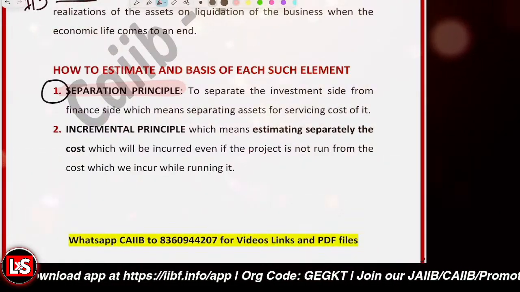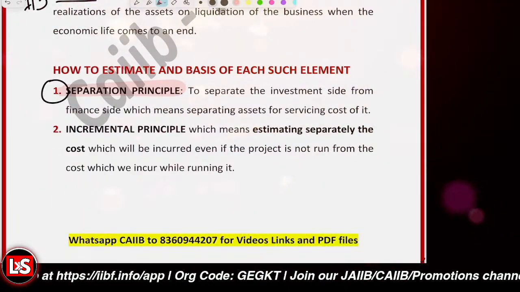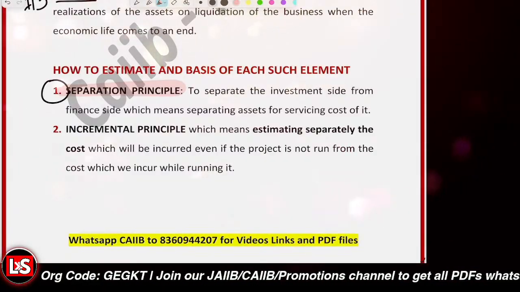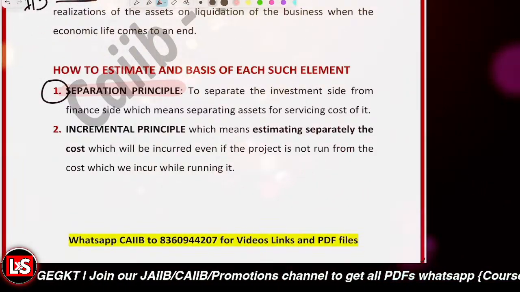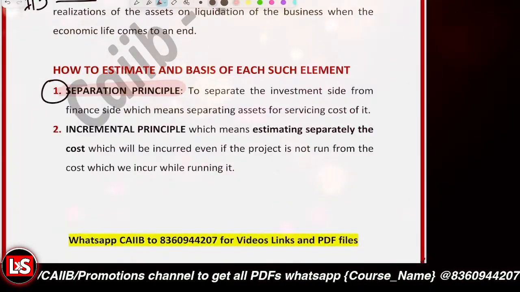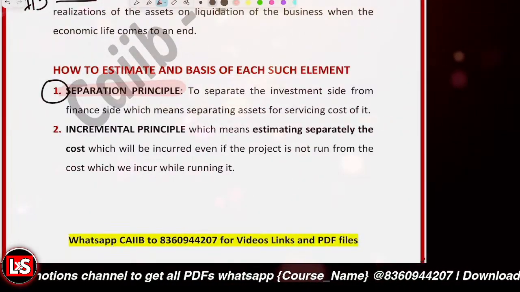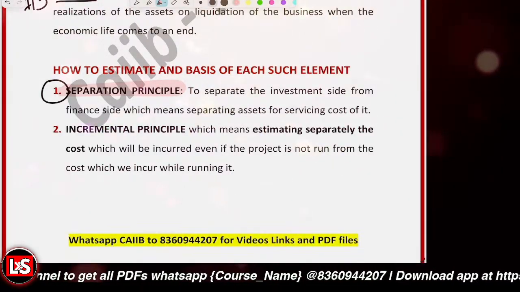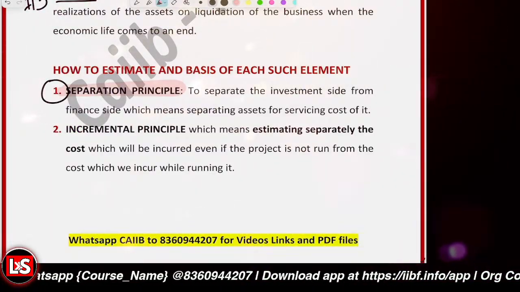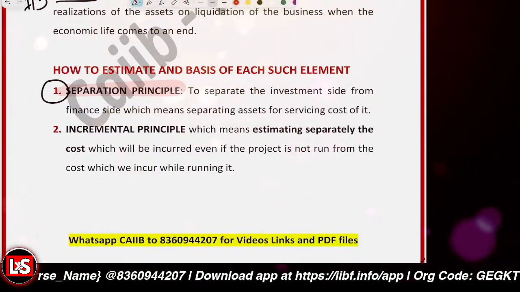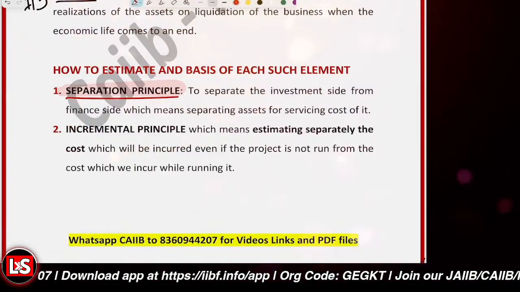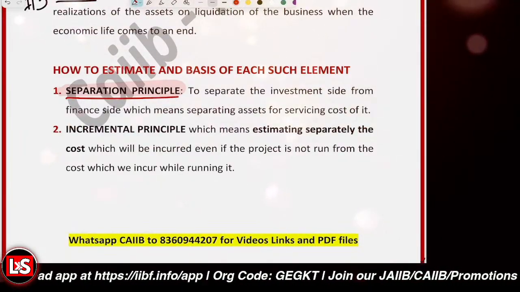So asset related cash flows are included into it, but interest and financing charges are not to be included. So when we are talking about the project cash flows, we are not to consider the financing cost. We are to exclude that particular part. So the funda is that the investment decision is to be separated from the financing decision.